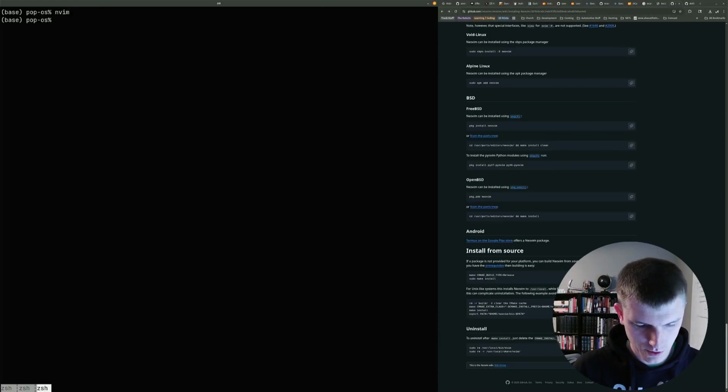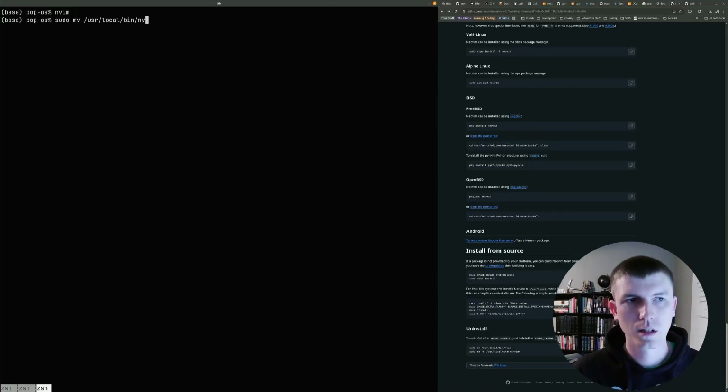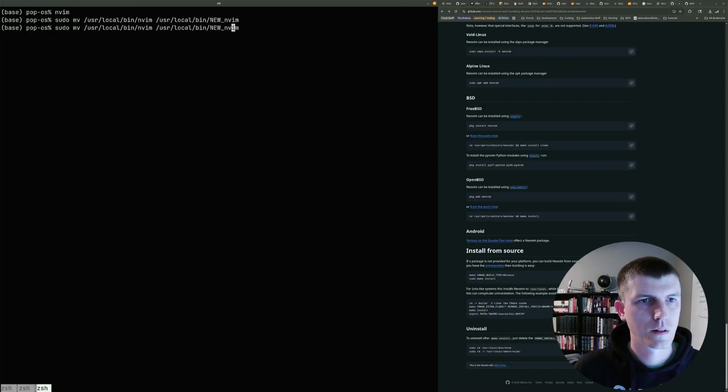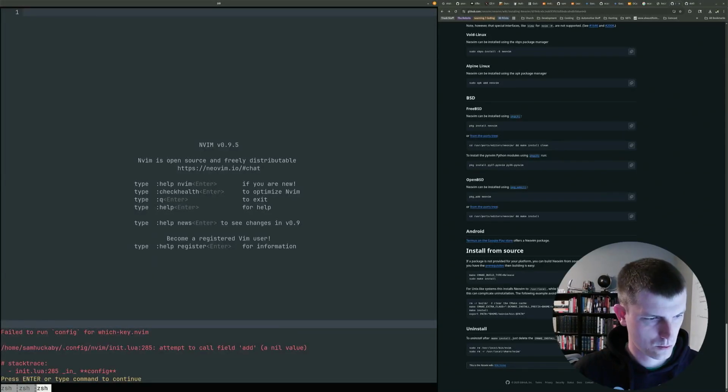Maybe for now we'll just move things back to the way they were. User local bin nvim to user local bin new nvim. Cool. Let's run config for which keys.